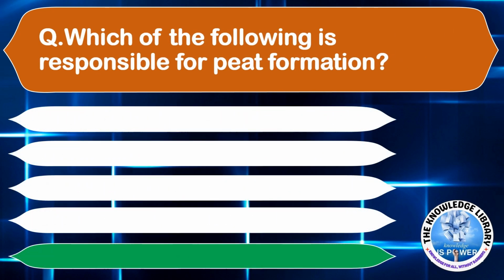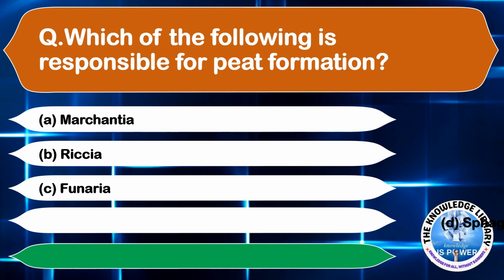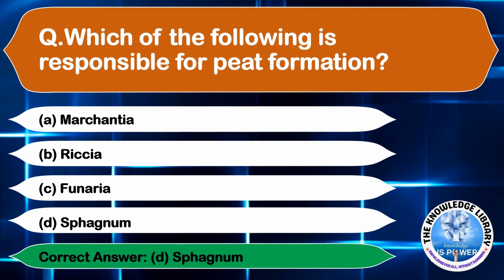Which of the following is responsible for the peat formation? Option A, Marchantia. Option B, Riccia. Option C, Funaria. And option D, Sphagnum. The correct answer is option D, Sphagnum. Moving on to the next question.